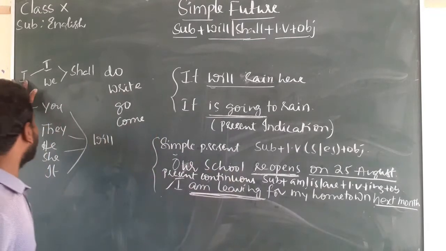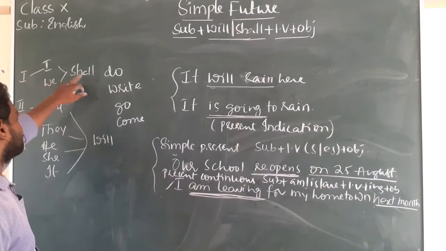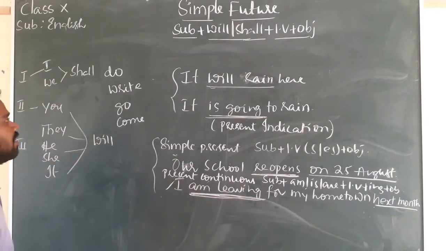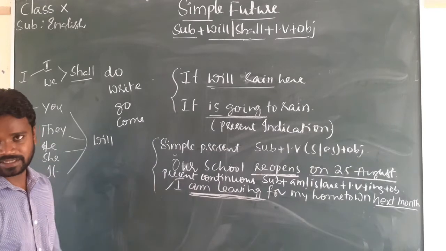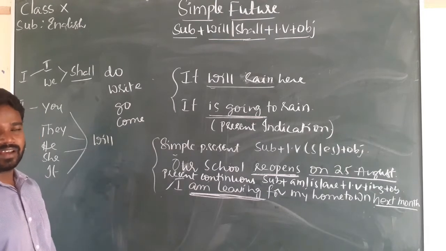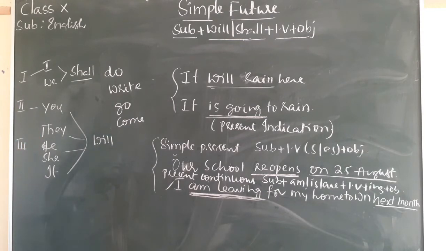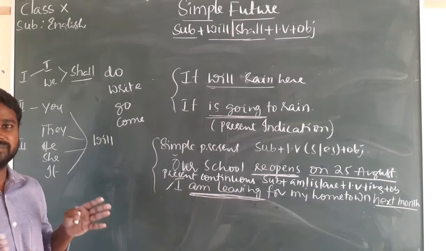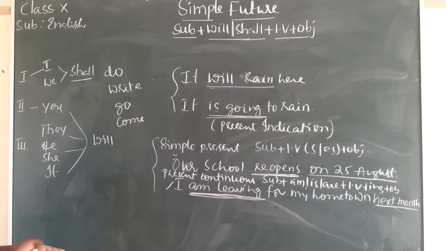And the last point is here. Basically, I and we take shall in simple future. But in daily spoken language we usually use we will play match, I will play cricket, instead of I shall play cricket. So what's the difference? When you express some determination in a sentence, we use I will.